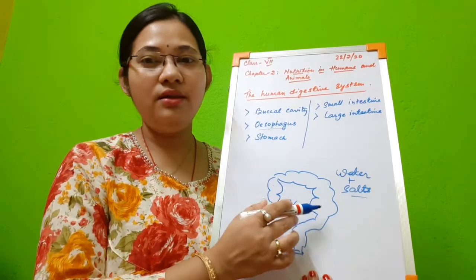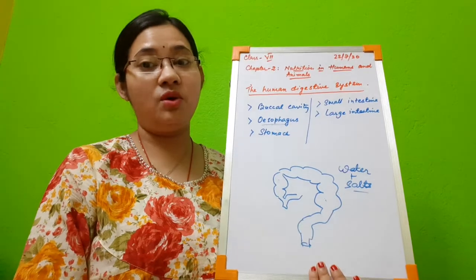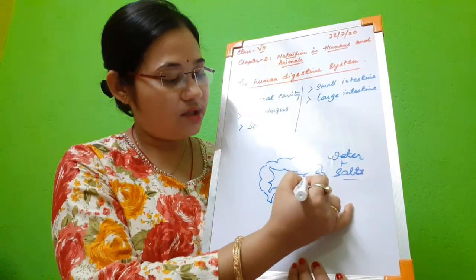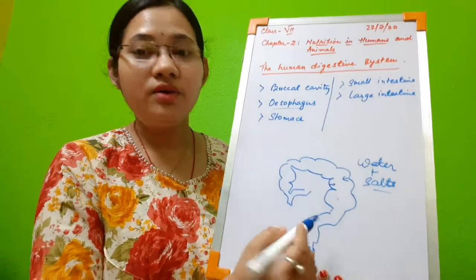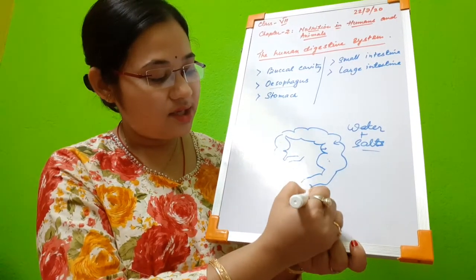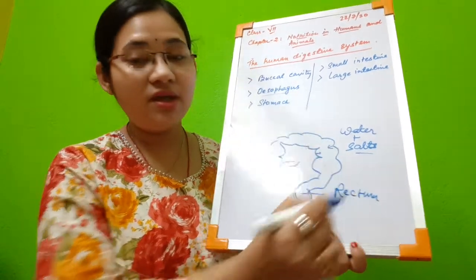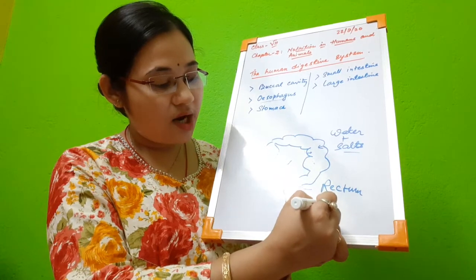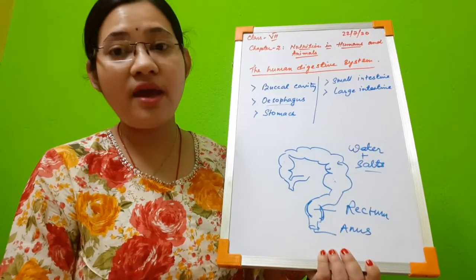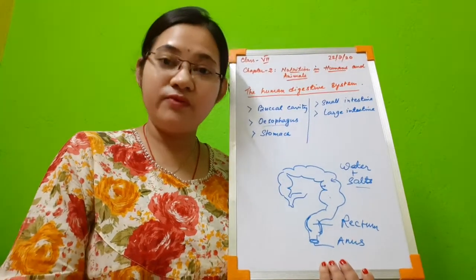Okay, it is in solid form now because it is waste. All the water has been absorbed by the internal walls. Now the last part of the large intestine is called the rectum. In this rectum, the waste is stored temporarily, and through the last part of the digestive system, that is the anus, through this opening, the waste product is removed from our body.